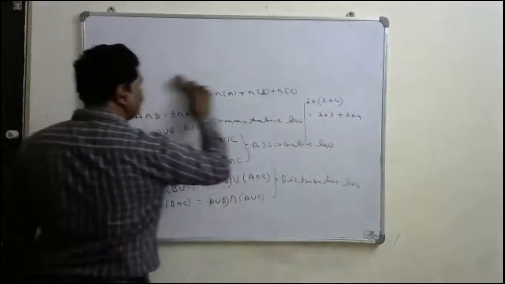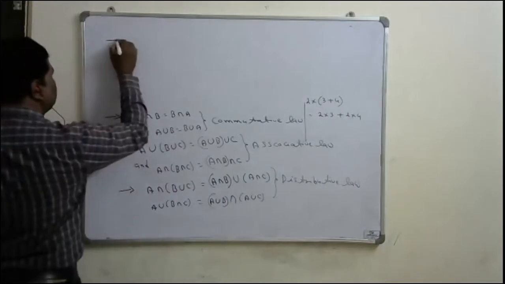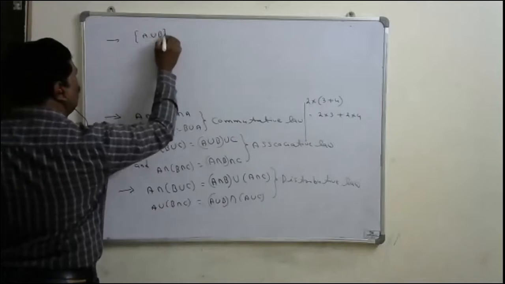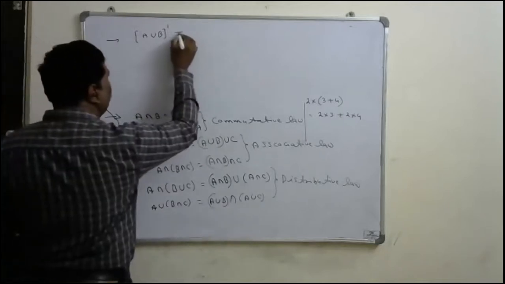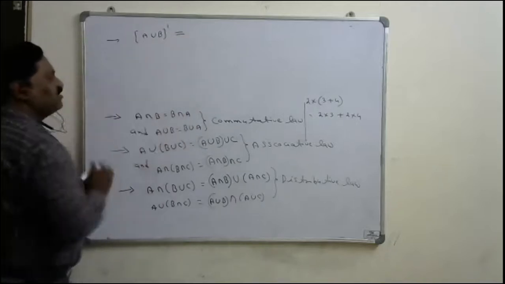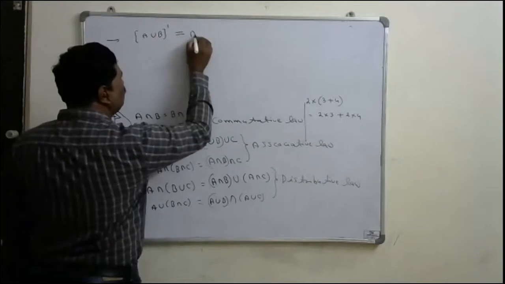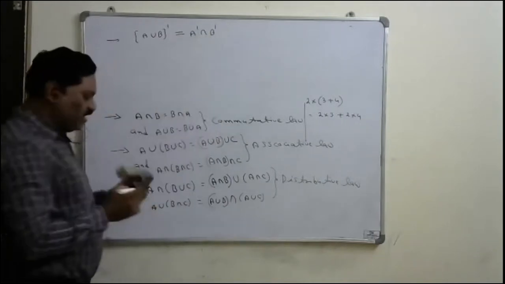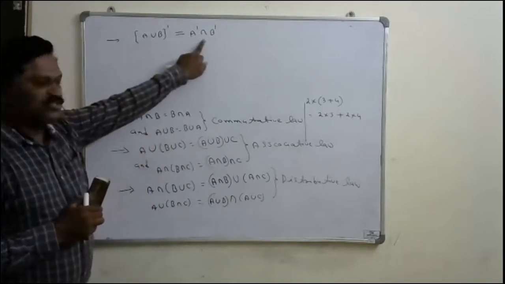That is, suppose we consider (A union B) whole complement. Whenever there is a whole complement, if you split that complement, you can write A dash intersection B dash. Whenever you split the complement, the union becomes intersection.